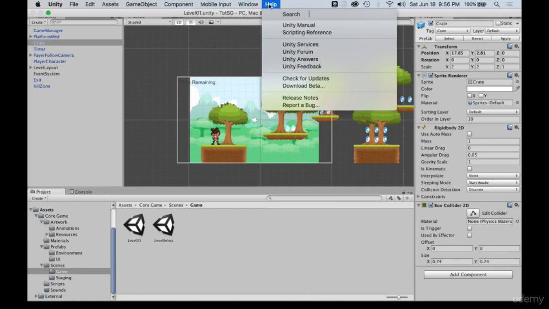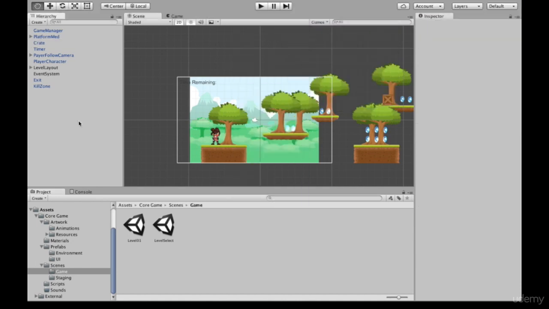And then there is the help menu. The Unity manuals are pretty good. Same with the scripting references. It's always good to use the check for updates button now and then to make sure that you're using the latest version of Unity. And there's also release notes so that you know what's going to be in the latest version of Unity. Okay, so that's a very quick rundown on the menu system.